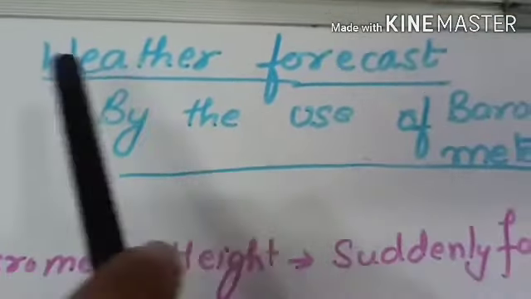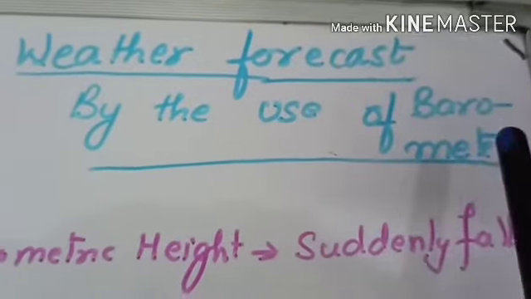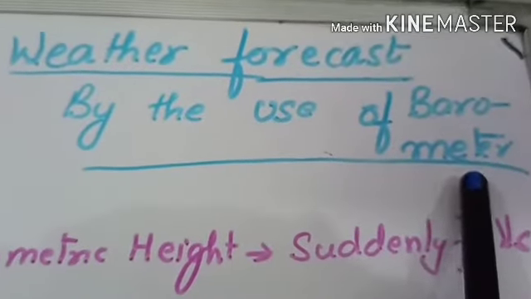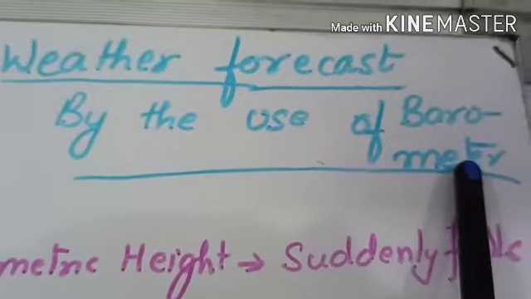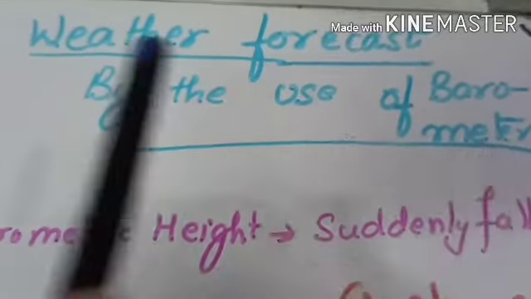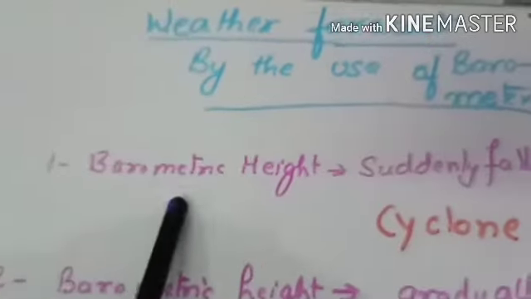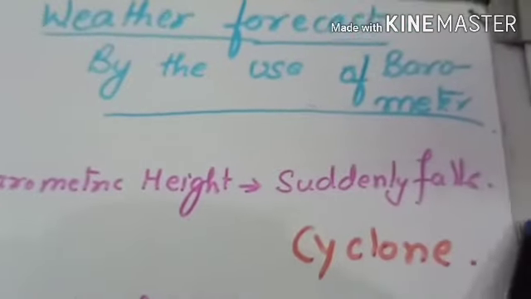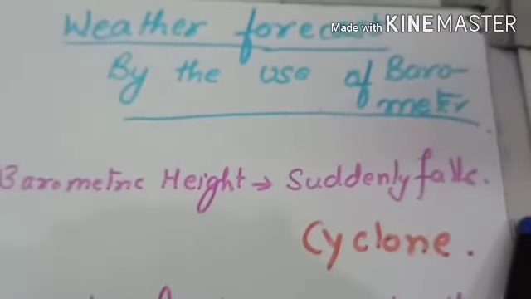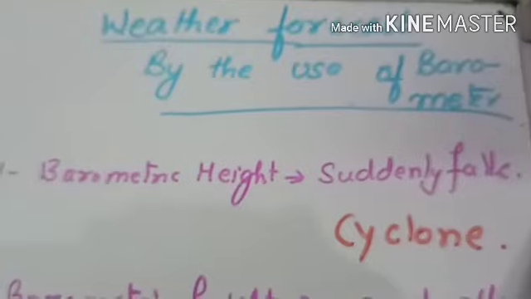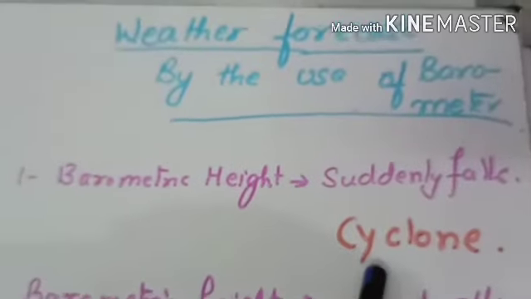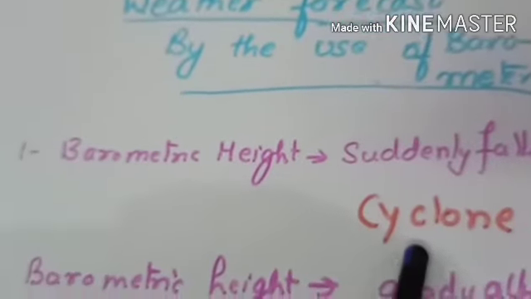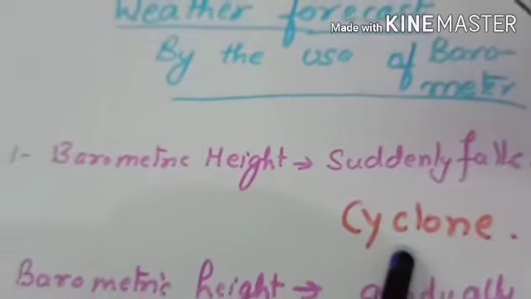Now, weather forecast by the use of a barometer. When you use the barometer, we can give the weather forecast also. Let's see the first one. If there is a sudden fall in the barometric height in the barometer, then there is a chance of cyclone or coming of a storm.